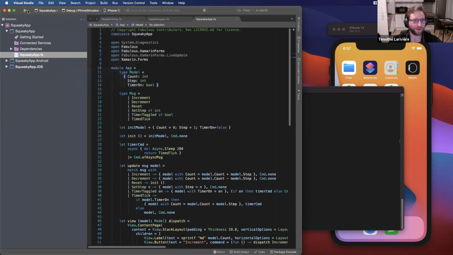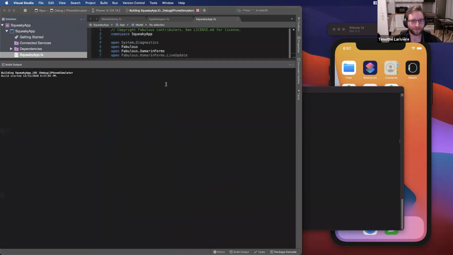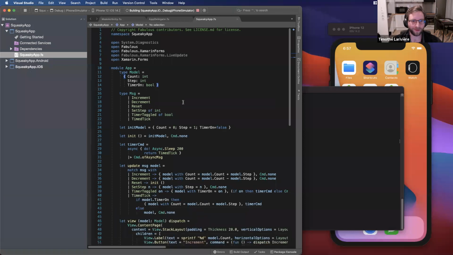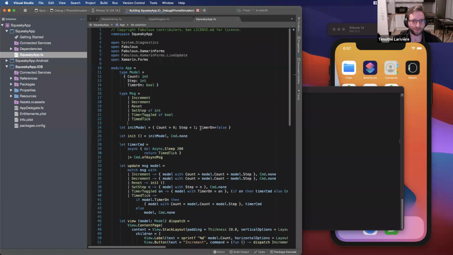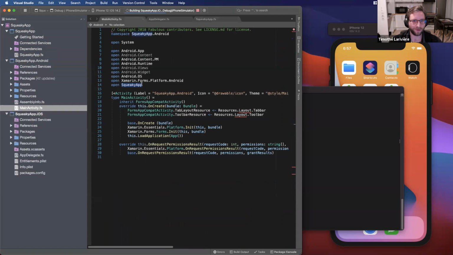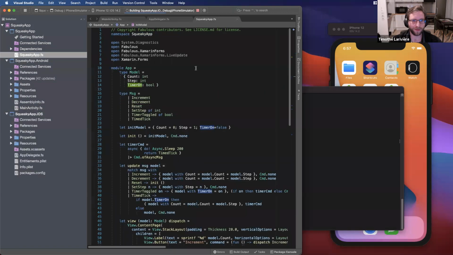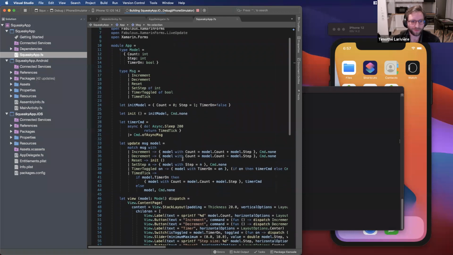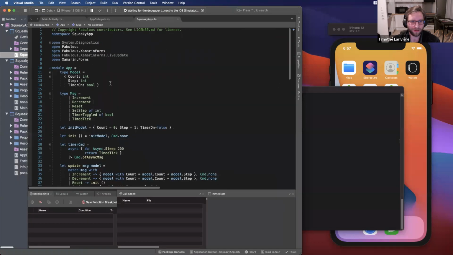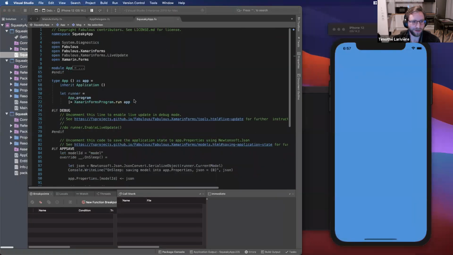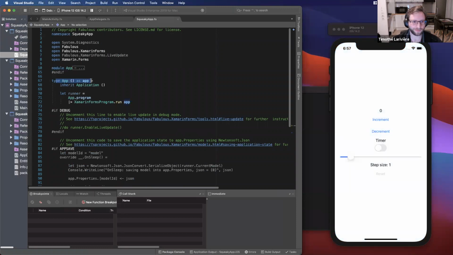Okay, it's quite big. Now I have all the code. We can see that there are two parts: the module App and the type App.